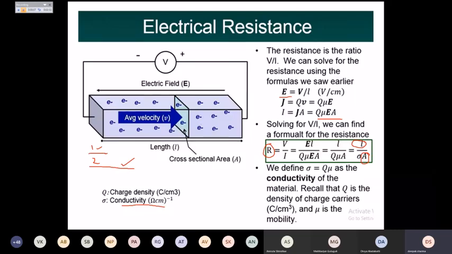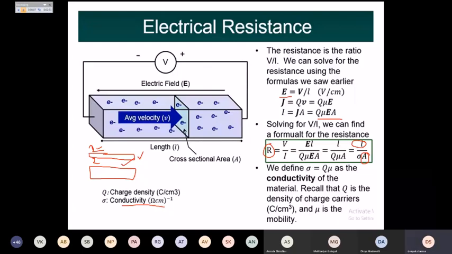If we again have two materials of the same material with the same length, say 2 centimeters, but the area or width of the first material is lesser than the second material, then the resistance of the first material is higher compared to the second material. Why? Because the resistance is inversely proportional to the area.